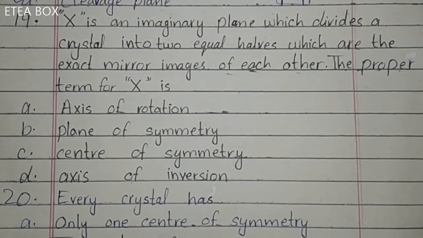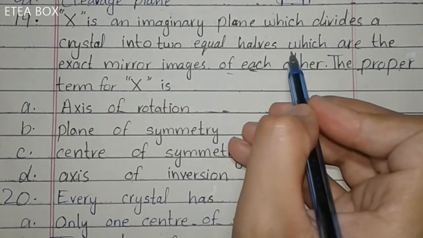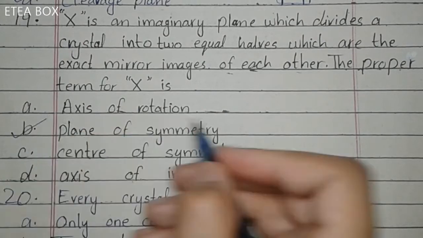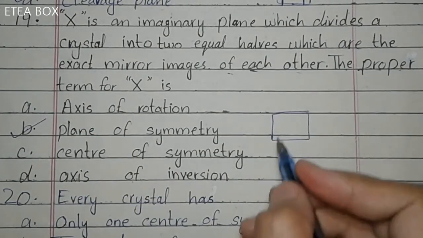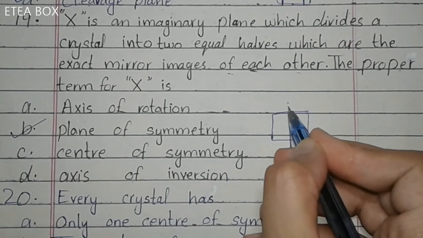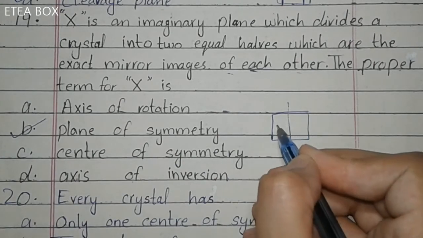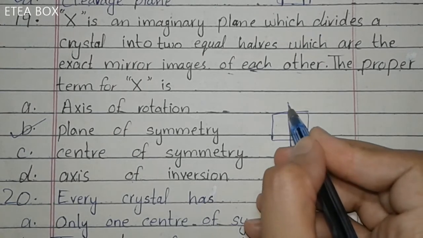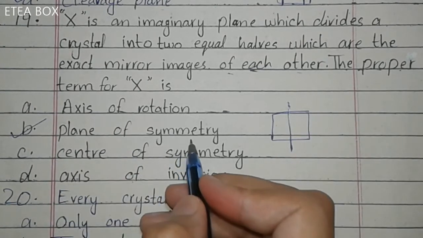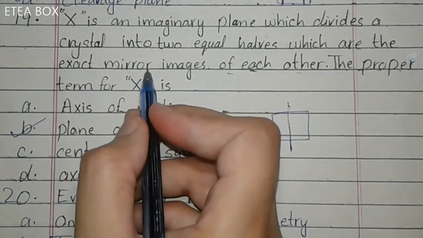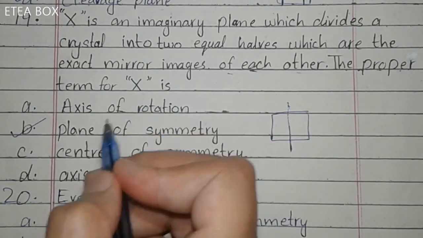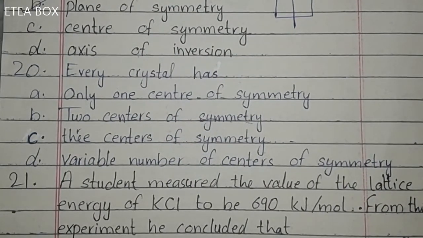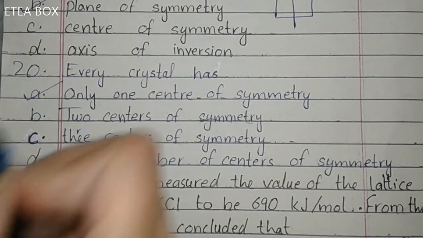X is an imaginary plane which divides a crystal into 2 equal halves, which are the exact mirror images of each other. The proper term for X is plane of symmetry. Look, it's a crystal, and here this one is the plane of symmetry. The plane which divides the crystal into 2 halves that are mirror images of each other is the plane of symmetry. So the term X is plane of symmetry. Next one, every crystal has only one center of symmetry.